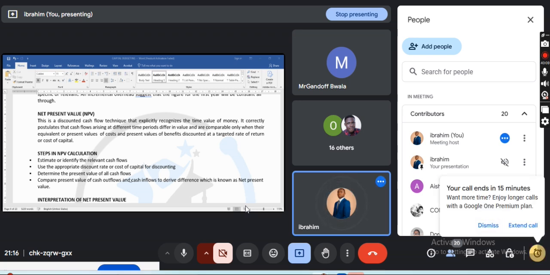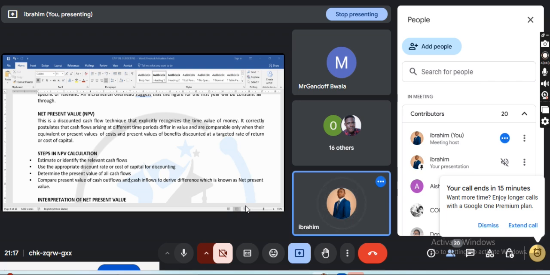I've mentioned the two techniques for capital investment, the traditional and the modern. We've talked about the relevant cash flows needed in capital investment. Now we want to talk about the NPV itself. This is a discounted cash flow technique that recognizes the time value of money.